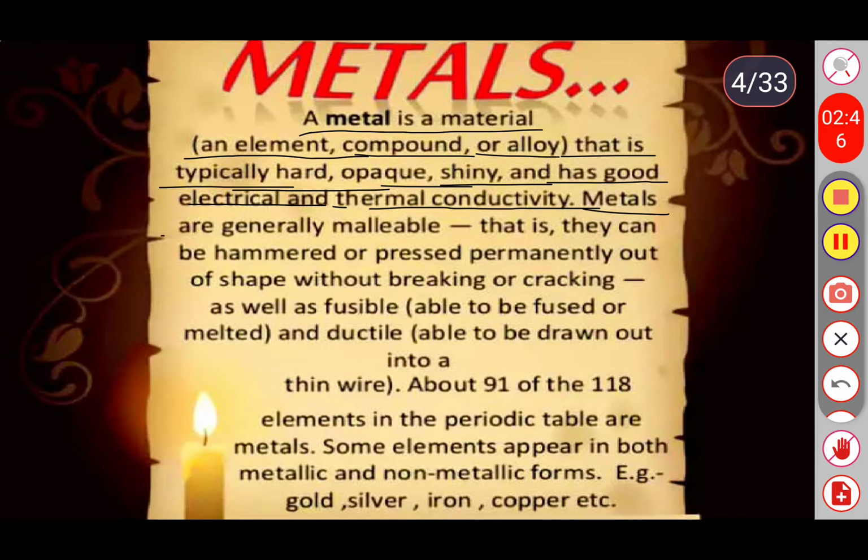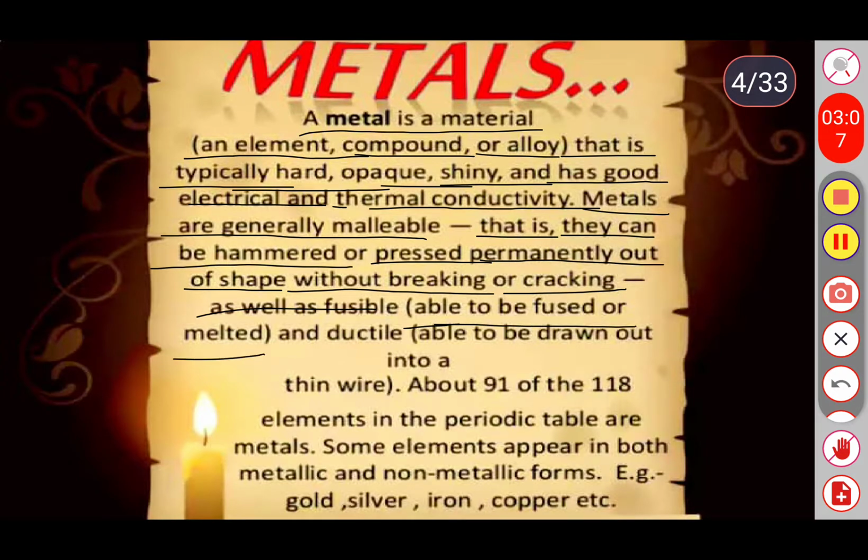Metals are generally malleable, that is, they can be hammered or pressed permanently out of shape without breaking or cracking, as well as fusible, it means able to fuse or melt, and ductile, means able to be drawn out into thin wires.